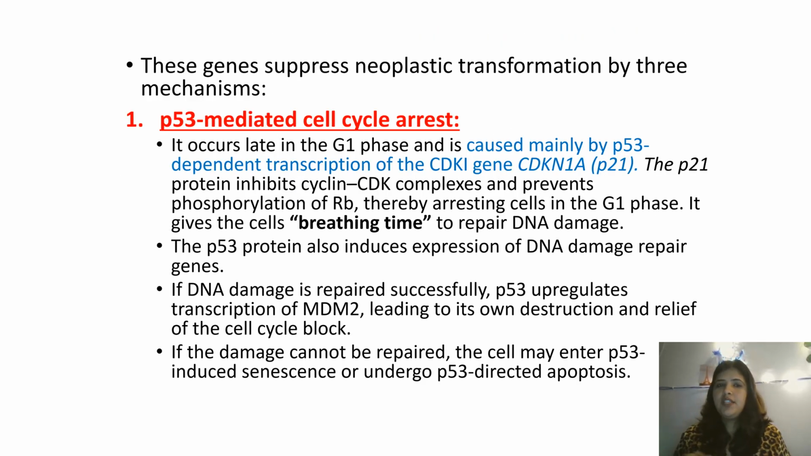So these genes control neoplastic transformation by three mechanisms. The first is P53 mediated cell cycle arrest. It occurs late in the G1 phase. तो G1S checkpoint पे आपका सेल रुक गया है, अब G1 में लेट फेज में होता है. It is caused mainly by P53 dependent transcription of the CDK inhibitor gene, which is P21. This is very important. P21 के थ्रू P53 ने सेल साइकिल को रोक दिया है. The P21 protein will inhibit the cyclin CDK complexes and prevent the phosphorylation of RB, thereby arresting the cells in the G1 phase.